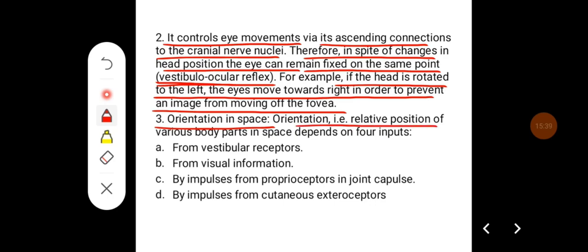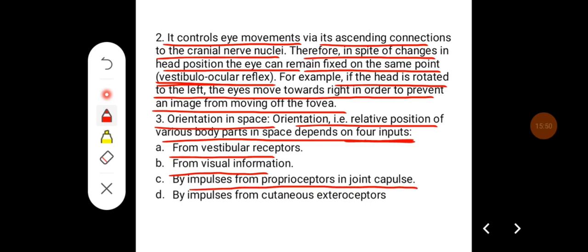Orientation, that is the relative position of the various body parts in space, depends on four inputs, that is from the vestibular receptors, visual information, impulses coming from proprioceptors in the joint capsule, and impulses coming from the cutaneous